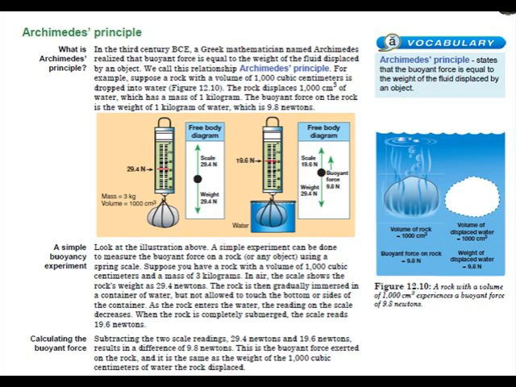As the rock enters the water, the reading on the scale decreases. When the rock is completely submerged, the scale reads 19.6 newtons. Subtracting the two scale readings, 29.4 and 19.6, results in a difference of 9.8 newtons. This is the buoyant force exerted on the rock, and it is the same as the weight of the 1,000 cubic centimeters of water the rock displaced.